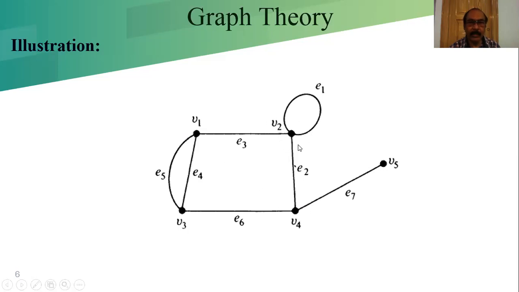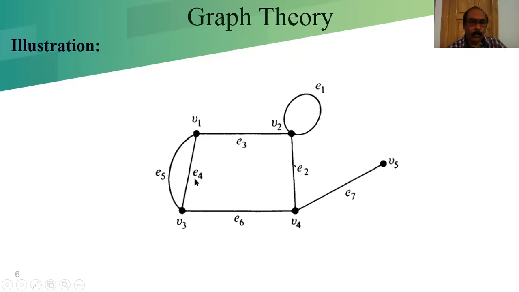This vertex has degree 4, because the self loop contributes 2 degrees and this edge contributes 2 degrees. So vertex V2 has degree 4 and vertex V5 has degree 1. If we sum up 3 plus 3 plus 3, 9, plus 4, 13, plus 1 is 14. So the sum of the degrees of the vertices is 14 and the number of edges here is 7.